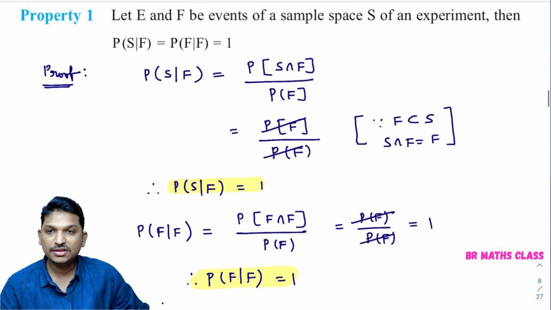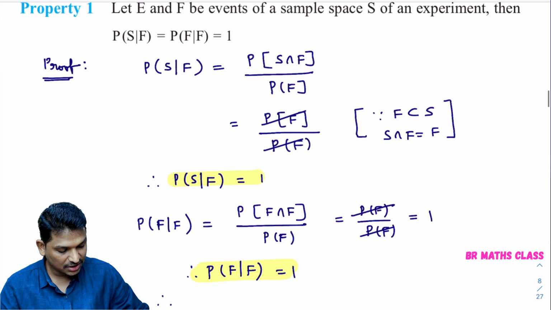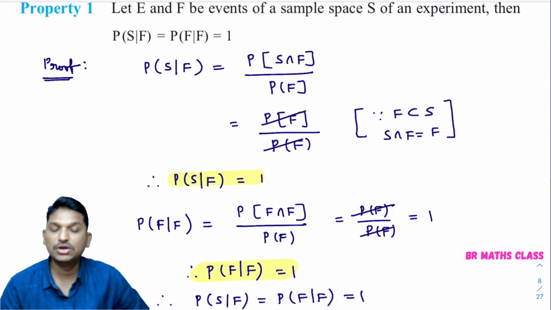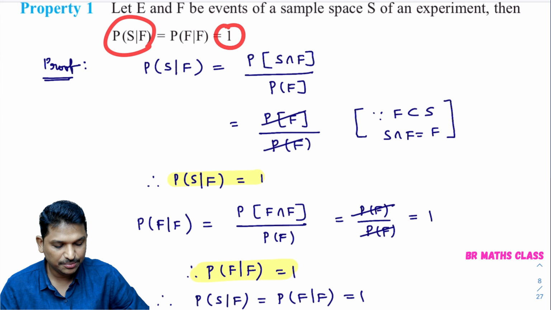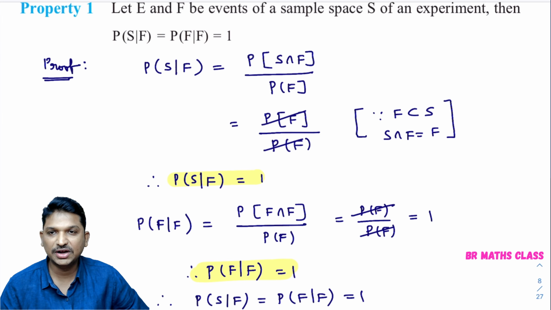Therefore, probability of S by F value is 1. At the same time, probability of F by F value also equal to 1. I hope you understand this result. We use this as formulas. P of S by F equal to 1, P of F by F equal to 1.